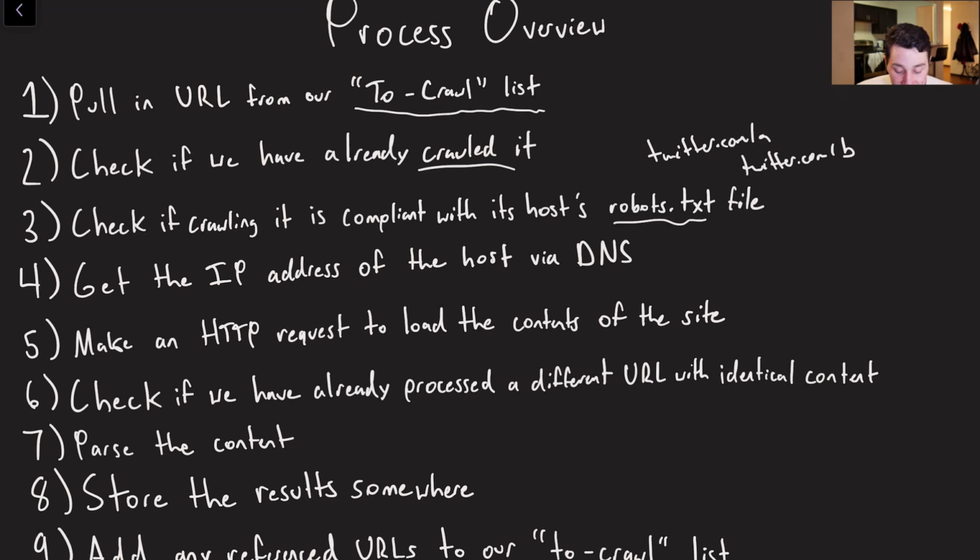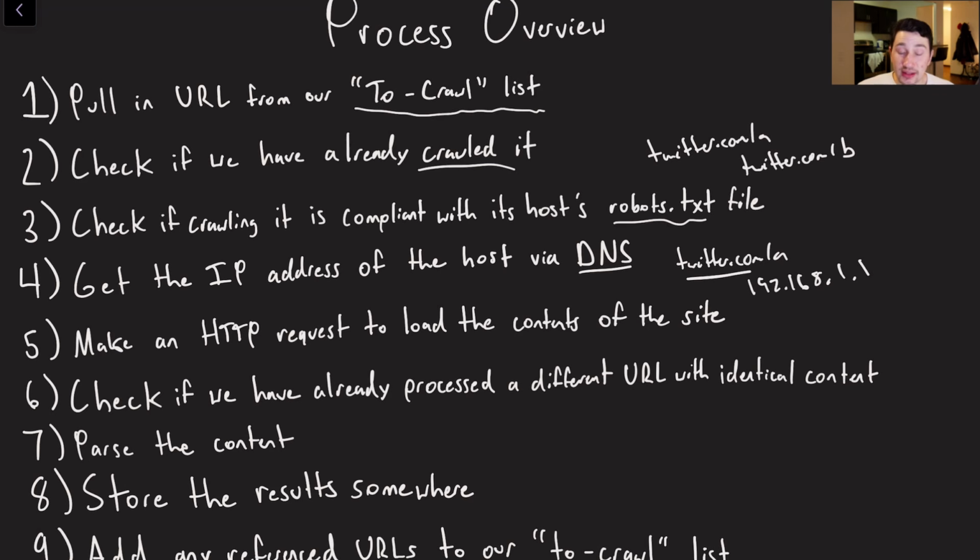Another thing is that we actually have to get the IP address of the host via DNS. Something like twitter.com/a doesn't actually mean anything. It has to resolve to some IP address, and we have to get that from something called a DNS server. Now, a DNS server is probably not just one server. In reality, that itself is a distributed system, but we have to figure out what the IP address is at the end of the day, and when we do so, then we can actually go ahead and jump over to that server and fetch its contents.